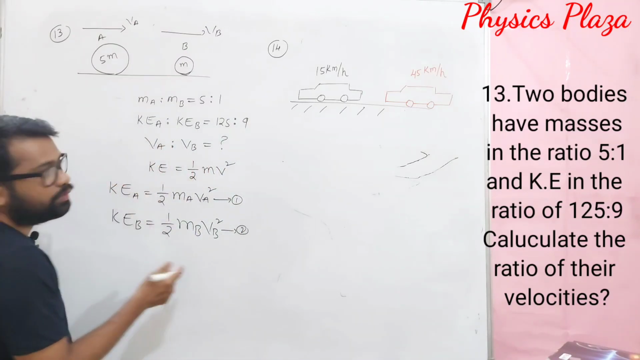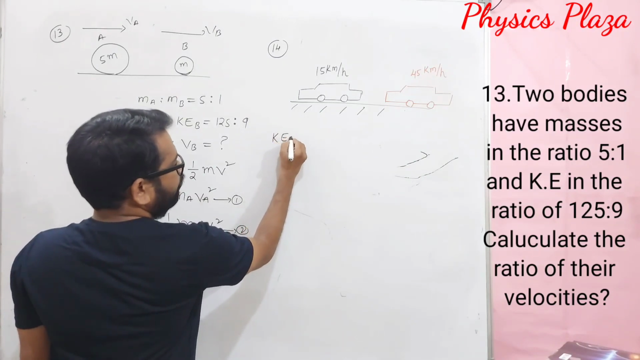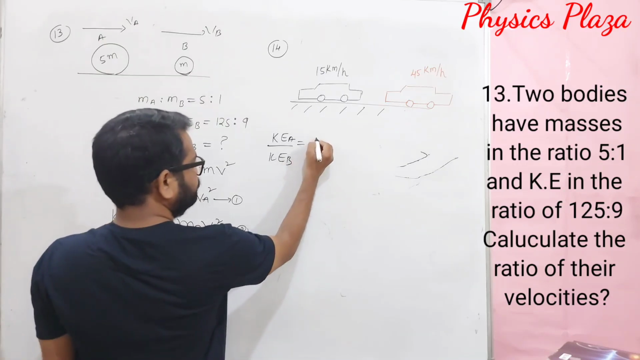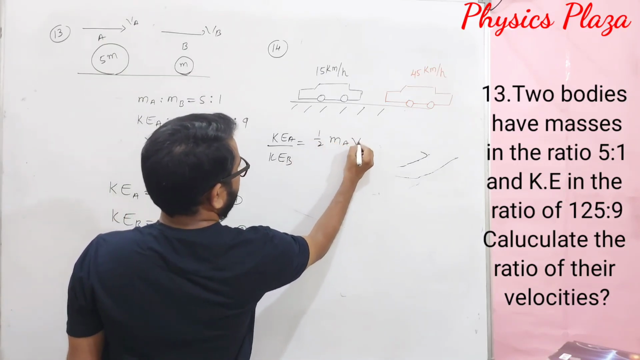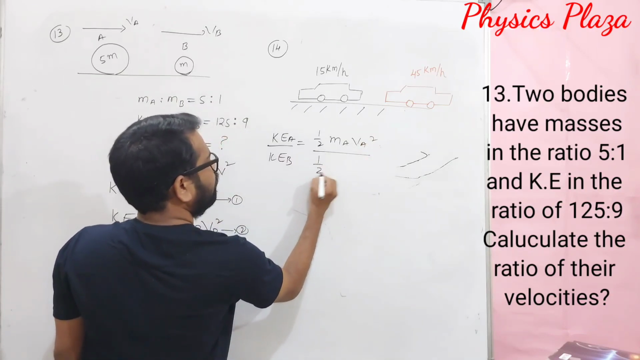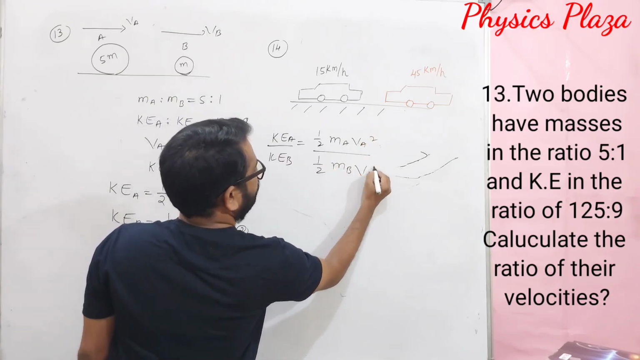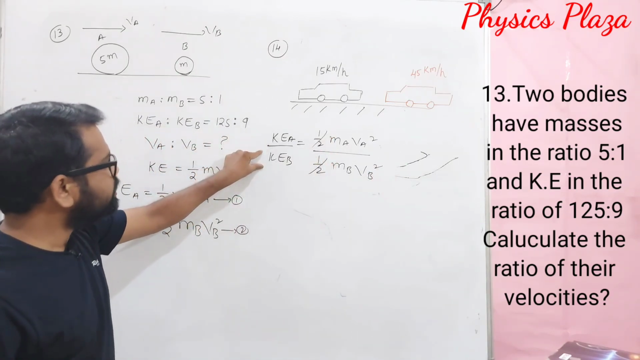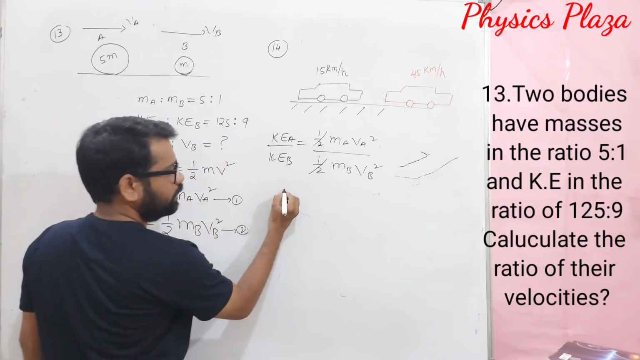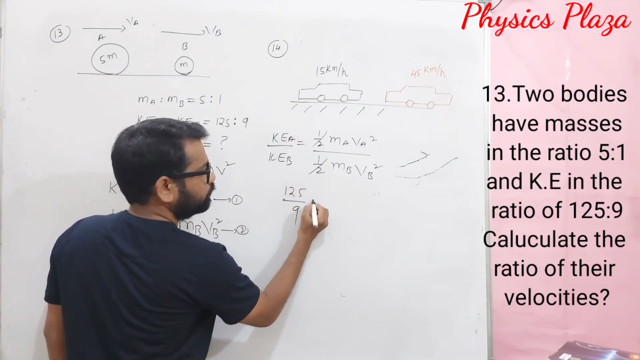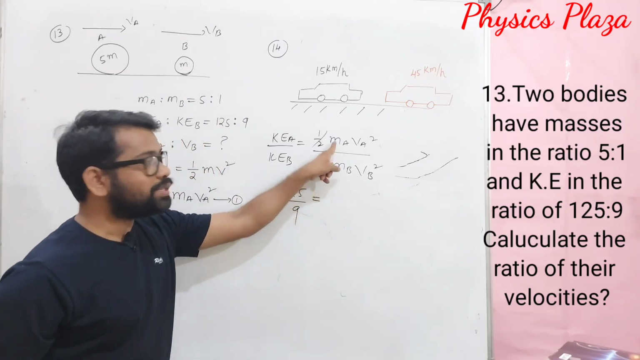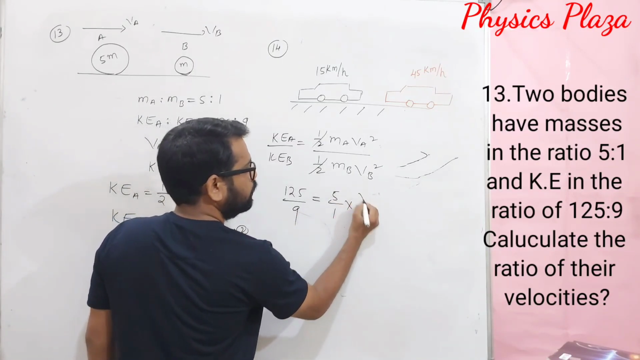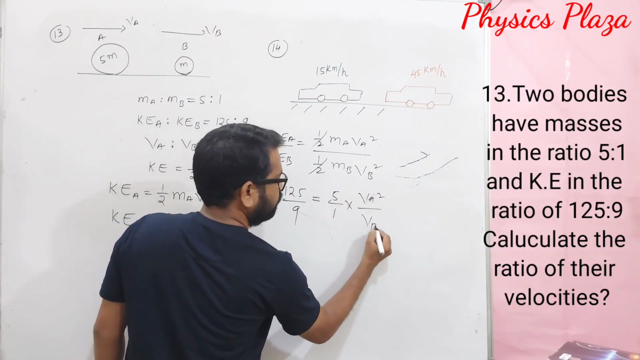Then what will we get if you divide these 2 equations? You will get kinetic energy of body A by kinetic energy of body B is equal to 1 by 2 MA VA square by half MB VB square. So the half gets cancelled. Children, the ratio of kinetic energy is given as 125/9. So right here 125/9 is equal to, the ratio of mass is also given, that is 5:1. So it is 5/1 into VA square by VB square.